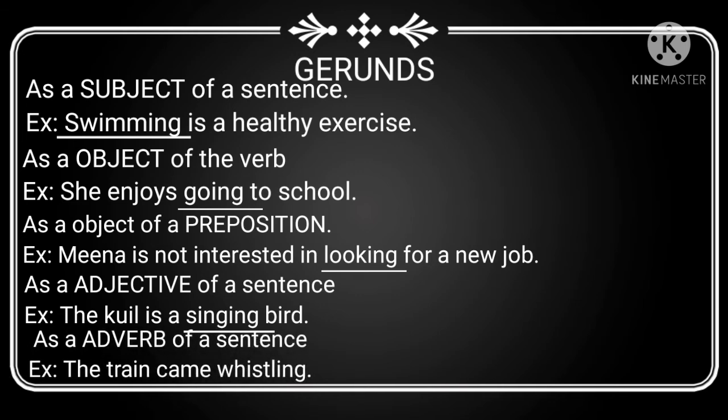Next one, as the adverb of a sentence. Example, the train came whistling. Here, the verb is came. How did the train come? Whistling. So, the gerund whistling is describing how the train came. So, it is an adverb. Okay, children, from this we come to know that gerund can be a subject, object, adjective, preposition or adverb. We must look carefully to understand it.